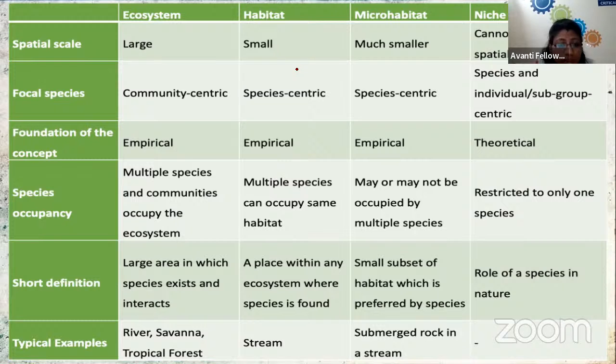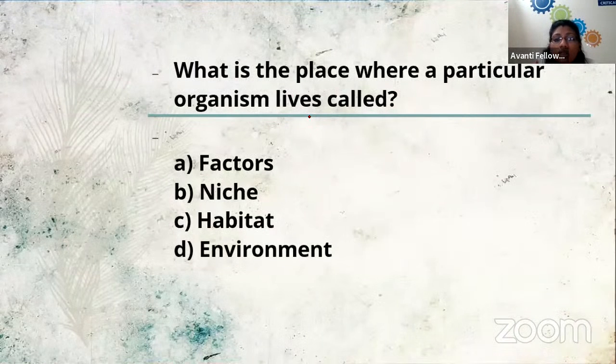So you can go through this. Now, your question is, what is the place where a particular organism lives called? Here we are discussing the place where an organism is living. For that, you can give your answer through this poll. Your options for this question are factor, niche, habitat, and environment. So feed your answer through this poll. What is the place where an organism lives?